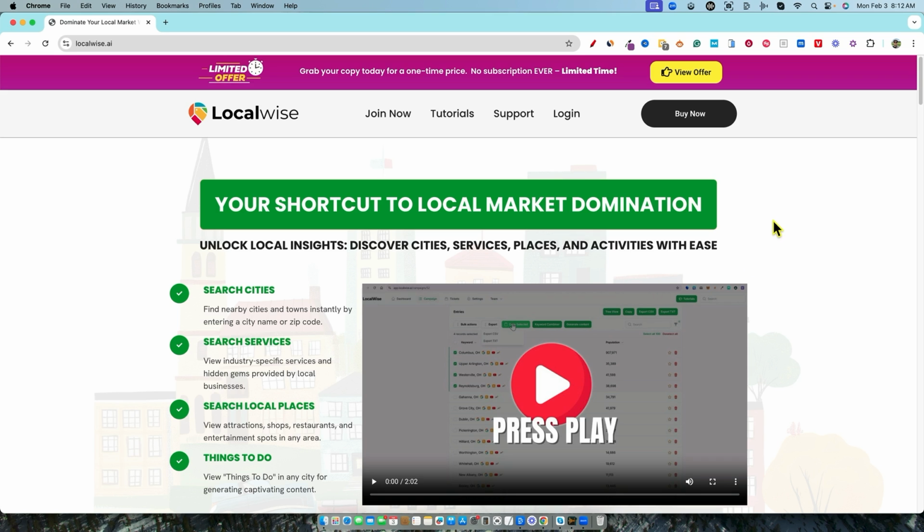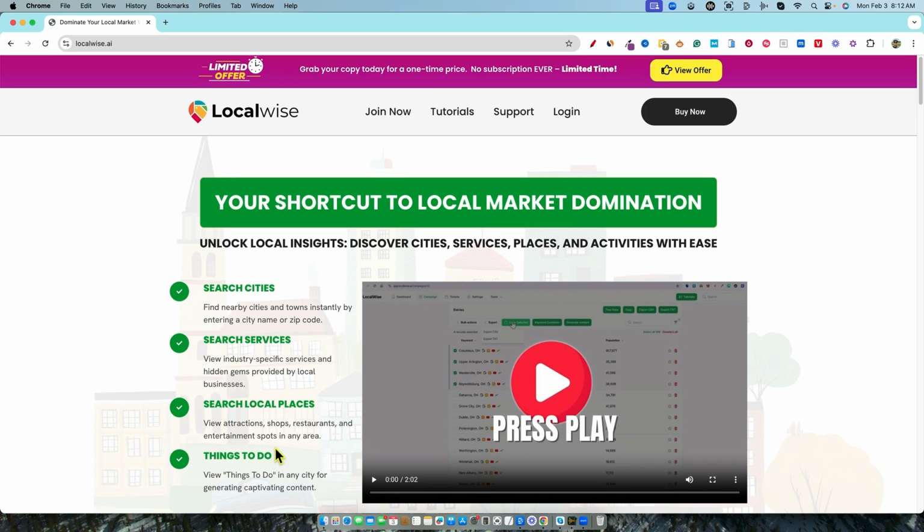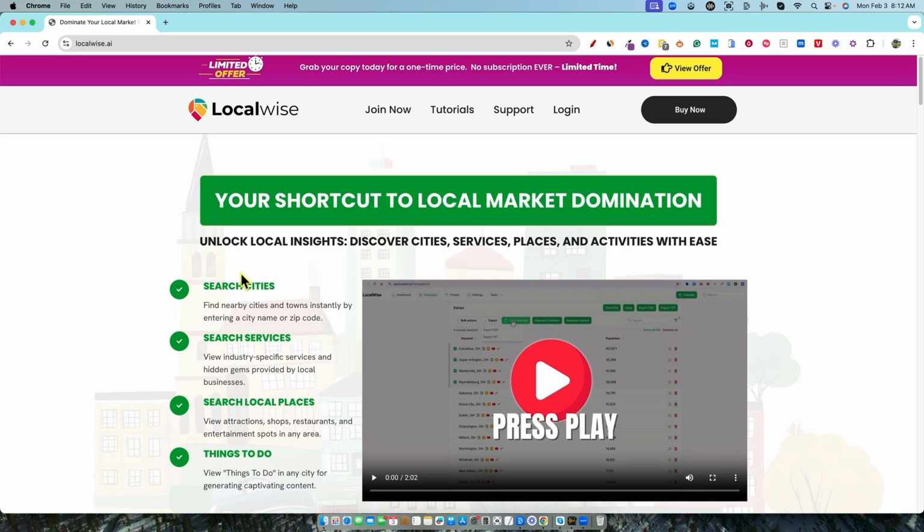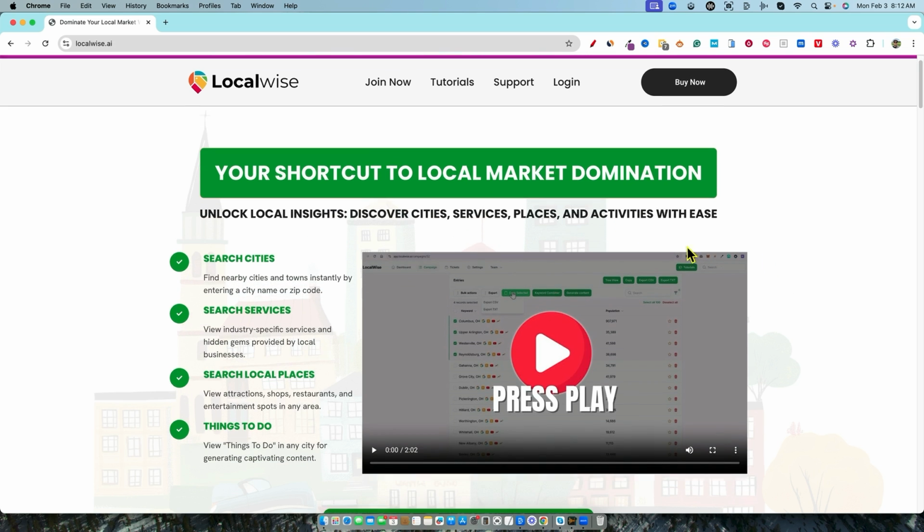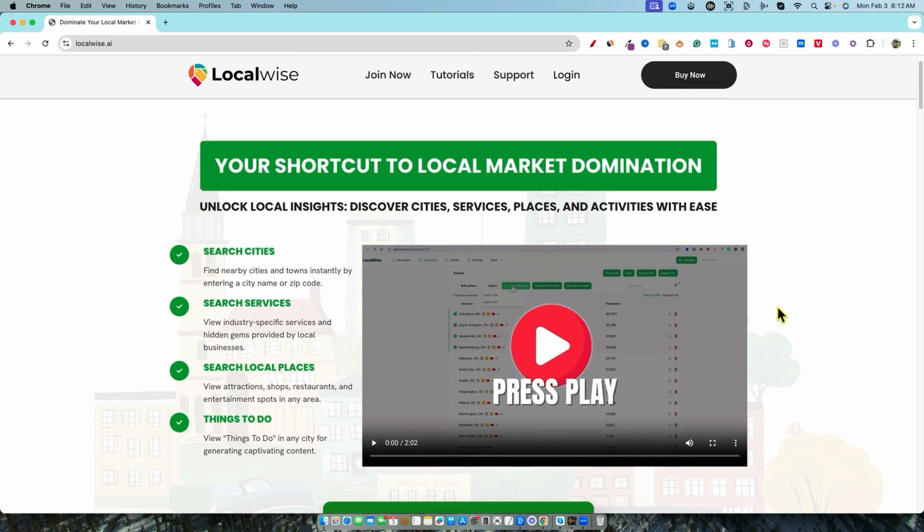Mostly what it does is it solves the problem of keyword research for local SEO. But we have all kinds of other things too that we can do, like the things to do. You can actually create niche websites and so forth on things to do in specific areas, whether it's a state, a city, a region, a country. So we're going to look at all those different things so you can unlock local insights, discover cities, services, places, and activities with ease. Your shortcut to local market domination.